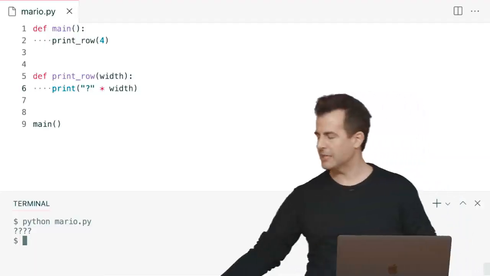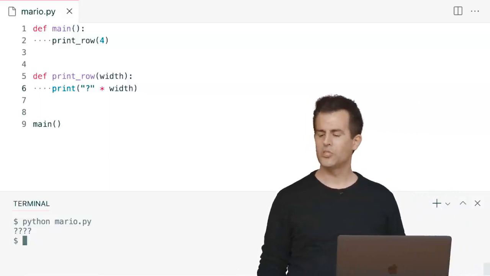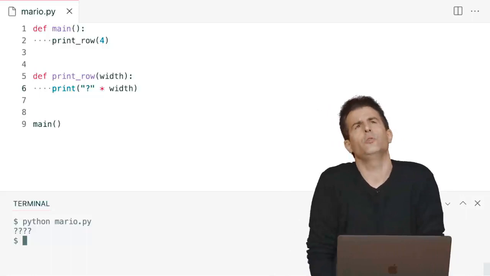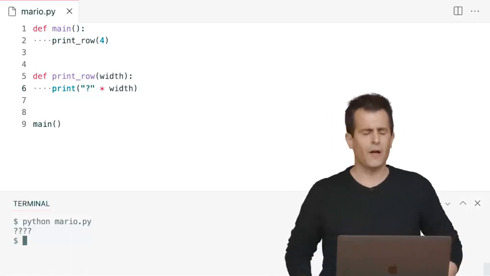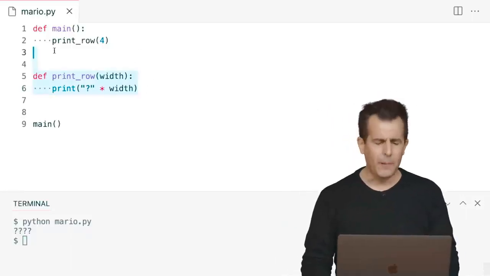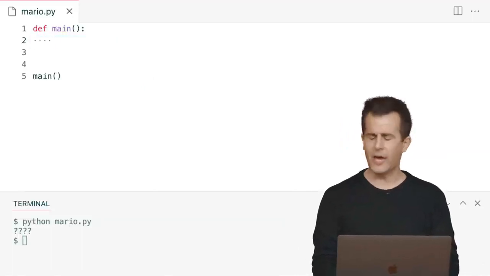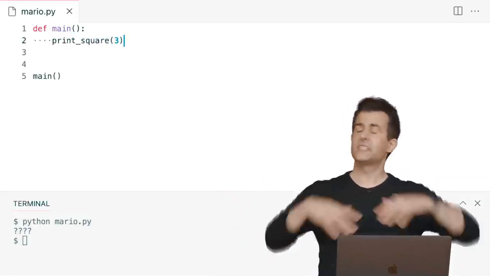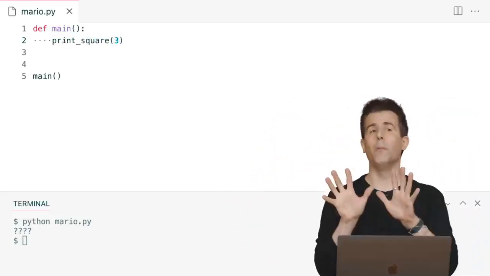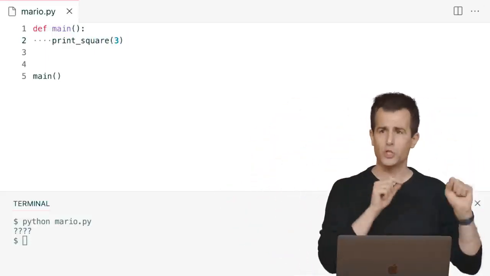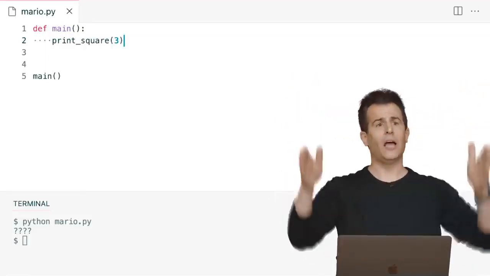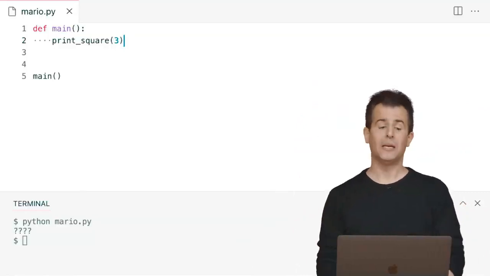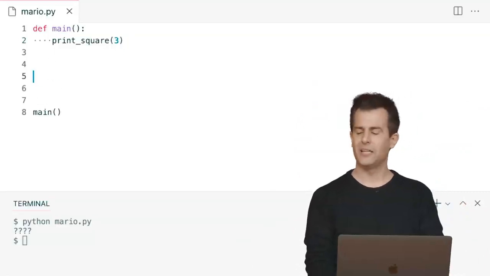Well, let me propose we come back to VS Code, and let me propose that we think about this in a couple of different ways. I could do this like this. If I know where I'm going, maybe I'm a seasoned programmer, let me go ahead and print out a square, the width and the height of which is 3. That's an abstraction. I'm just taking for granted for a moment that there is already a function called print square that's going to be width 3 and height 3 as well. But someone's got to implement this. And at the moment, there's only me at the keyboard. So let's go ahead and implement that square.